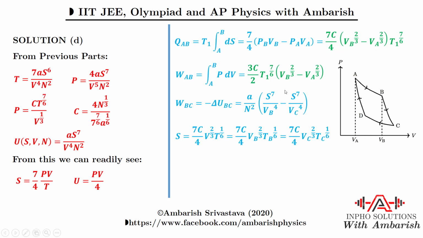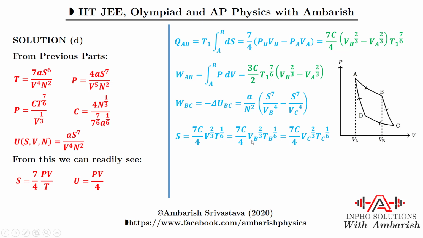Now we know that it's an isentropic process, so we can substitute S in terms of other variables, in terms of volume and temperature. In this expression you can see S can be substituted using volume and temperature. The first expression, T is equal to 7 A S to the power 6 upon V to the power 4 n square. So we can take S from this and substitute it either in terms of V_B and T_B, or in terms of V_C and T_C.